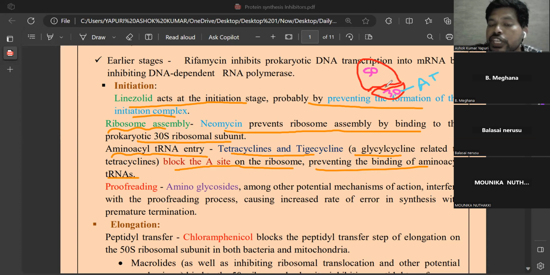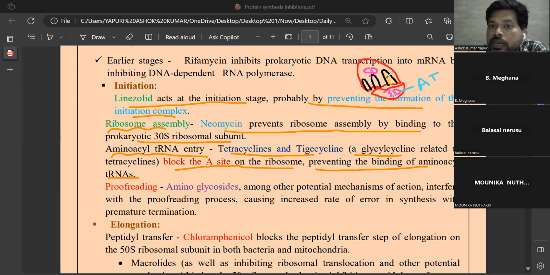So here initiation complex is nothing but formation of a complex between 50s ribosomal as well as 30s ribosomal subunit. And in this there are three parts. Here it is the A binding site, and one is the P binding site, and another one is the E site. There are three sites: A site, P site, E site.